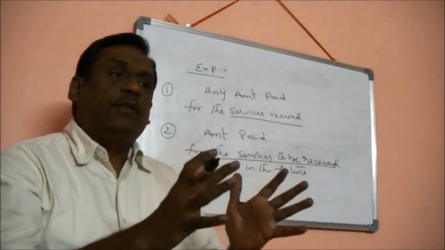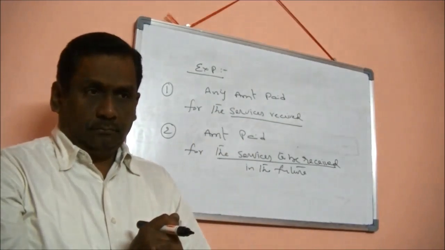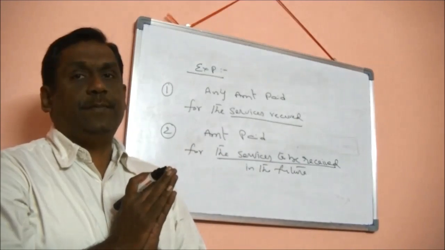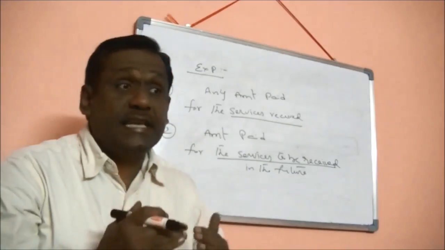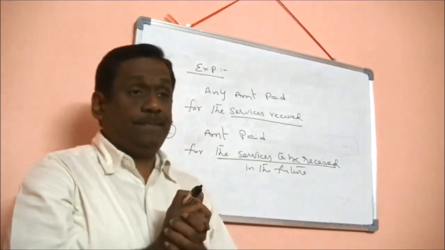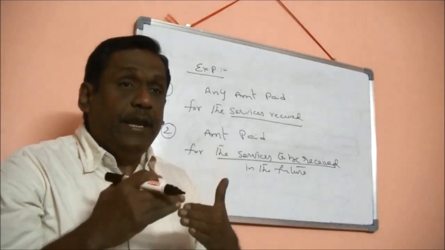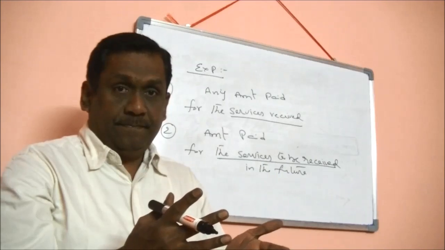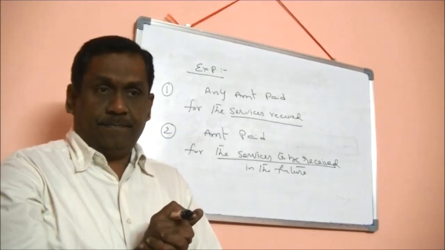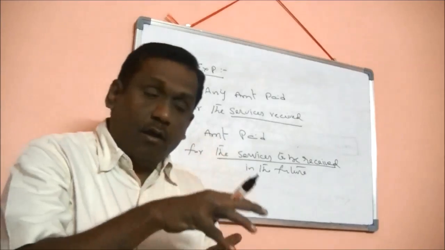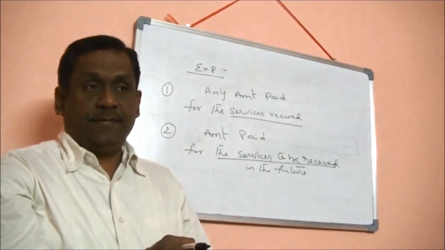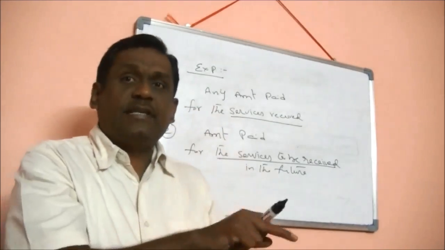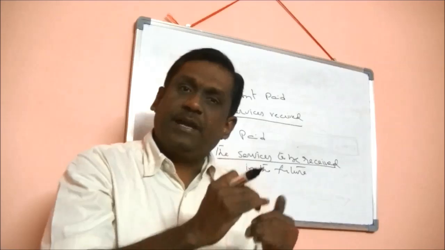Say currently I am in the month of November. Employees provided their services for the month of November. So I have to pay salary to my employees. At the time of making salary payment to my employees, by end of November, along with the November salary, I also paid December salary to my employees.